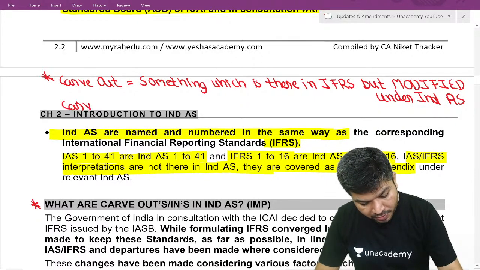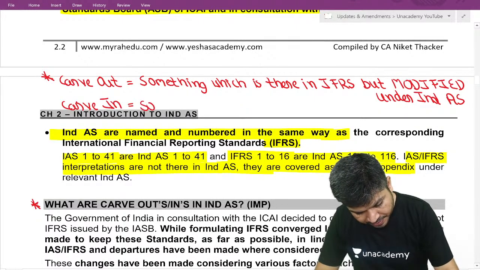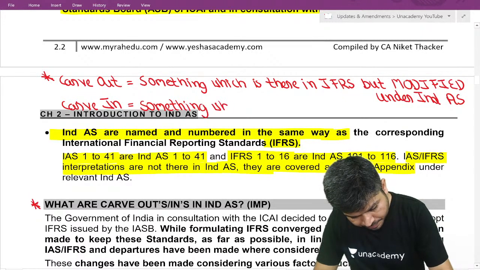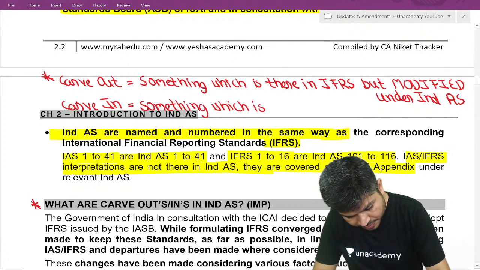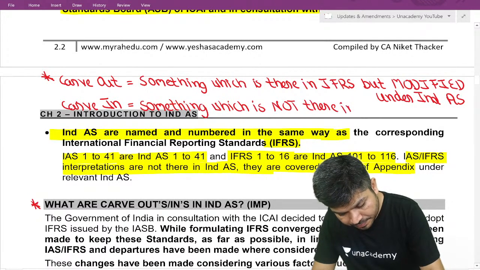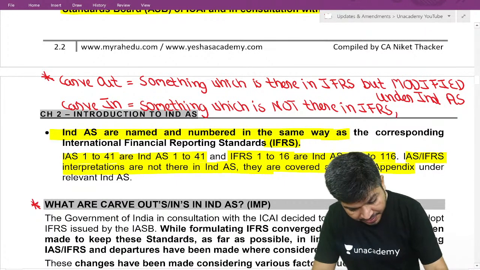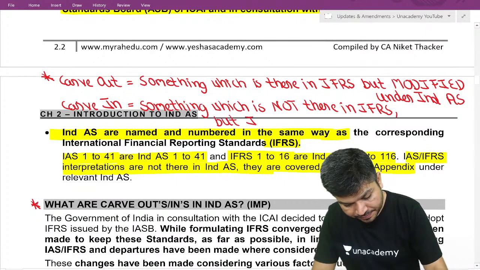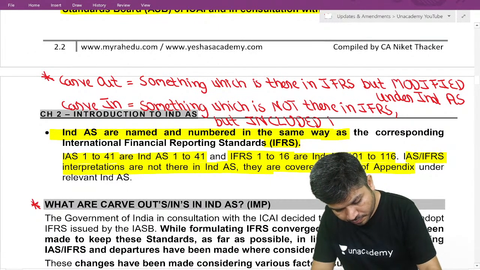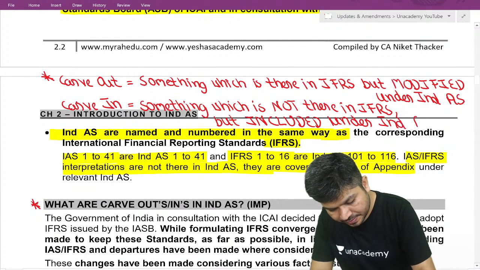Carve in किसको बोलेंगे? Carve in, something which is not there in IFRS. They don't have it. But included under Ind AS. We have it. That is called carve in.